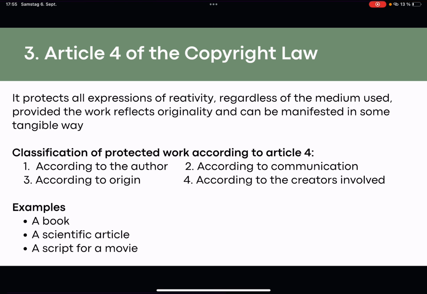Article 4 of the copyright law. It protects all expressions of creativity regardless of the medium used, provided the work reflects originality and can be manifested in some tangible way. Classification of protected work according to Article 4: according to the author, according to communication, according to origin, and according to the creators involved. For example, a book, a scientific article, or a script for a movie. All of those are tangible.